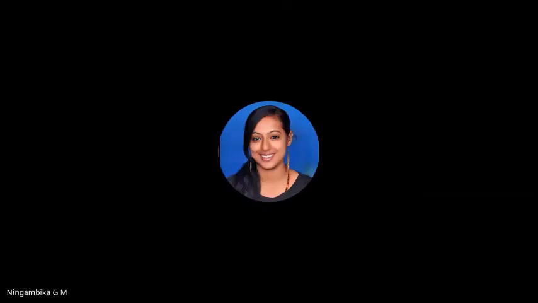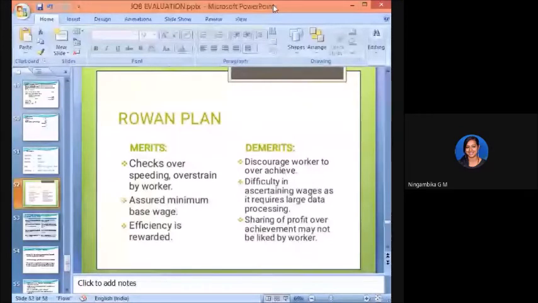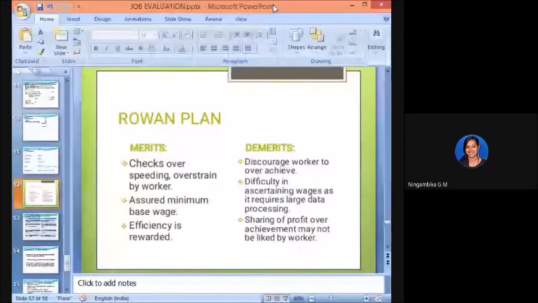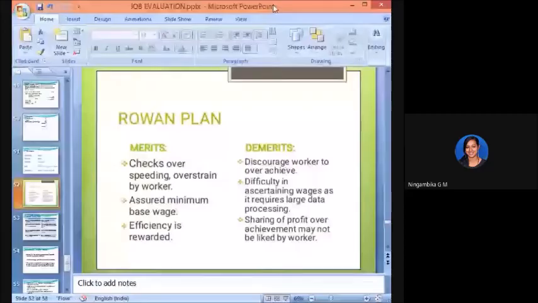And assured minimum base wages. So what is the base wage? Even if they are not completing the work as per the standard time, they can try and give an attempt to complete the work in the given time period, or if they are taking more than that also, they try to pay the amount. Yes, that is the assured minimum base wage, and the efficiency is rewarded. Whoever completes the work fast will get a higher bonus amount, right? Because if the time taken is less than the standard time, then they'll get rewarded properly. That is the merits of Rowan.